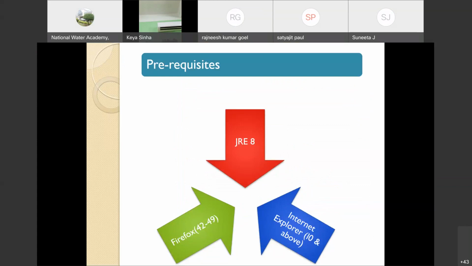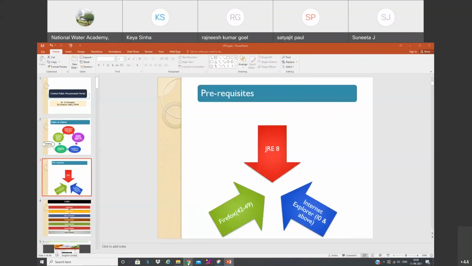Then browsers. Coming to browsers, we should use Internet Explorer or Firefox. You cannot use Chrome or Edge for floating a tender. In fact, it won't even allow you to log in. So we have to use only Internet Explorer or Firefox. To check that, there is one more thing here.